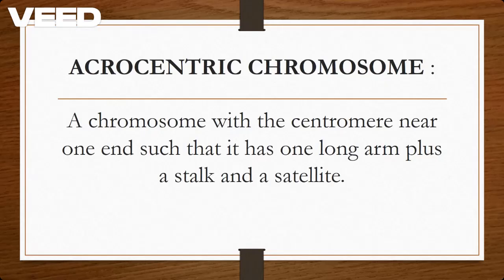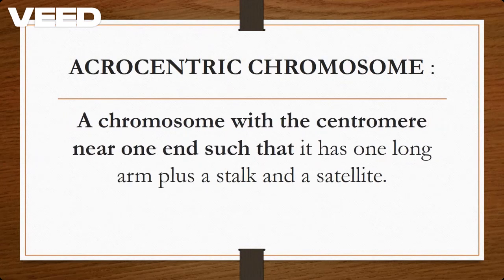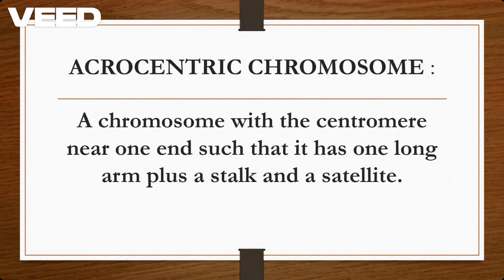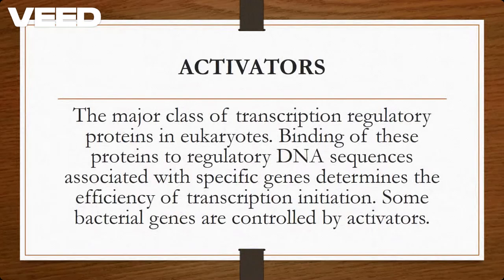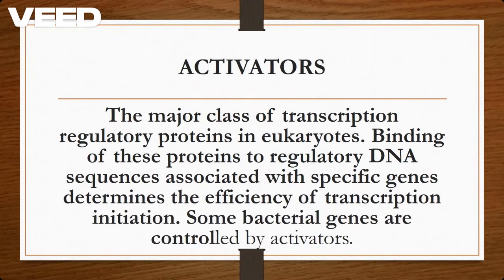First one is acrocentric chromosome: a chromosome with the centromere near one end such that it has one long arm plus a stalk and a satellite. The next one is activators, a major class of transcription regulatory proteins in eukaryotes. Binding of these proteins to regulatory DNA sequences associated with specific genes determines the efficiency of transcription initiation. Some bacterial genes are controlled by activators.